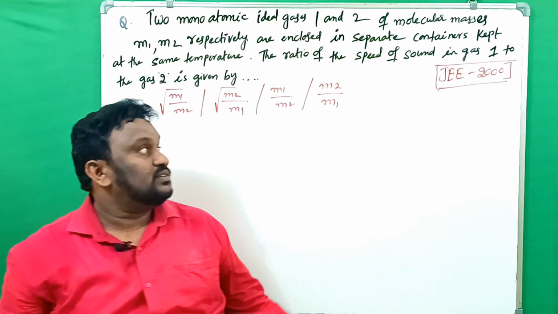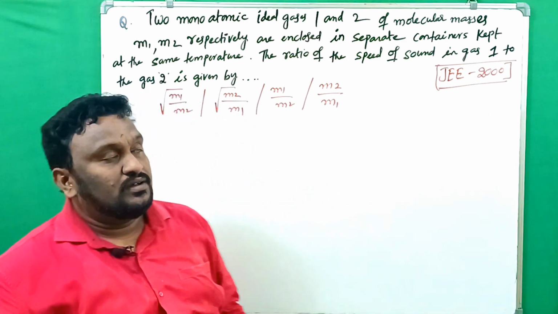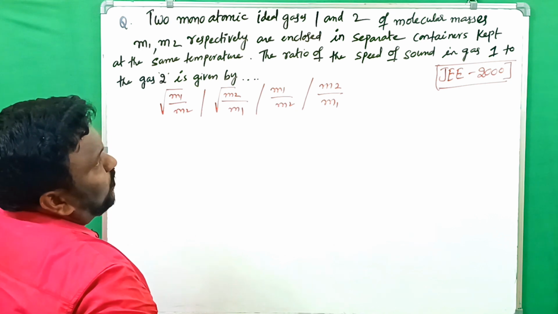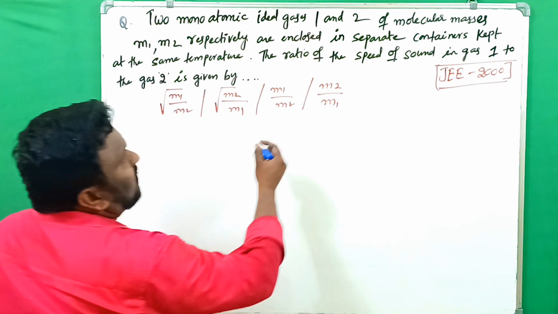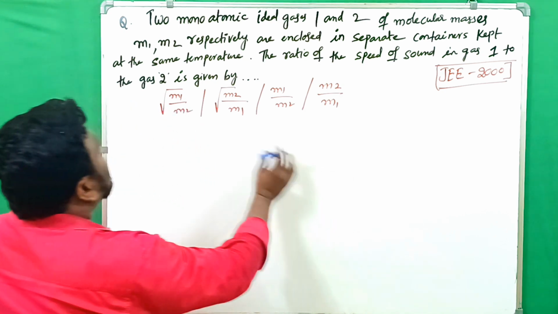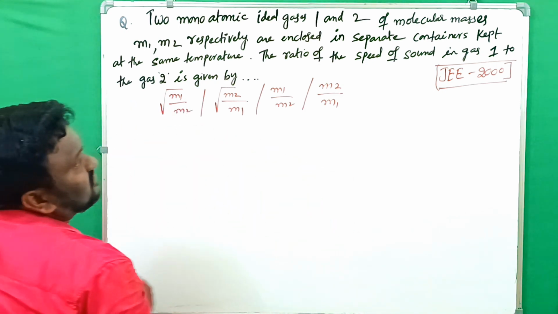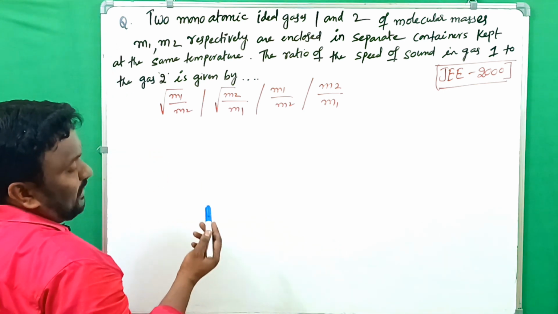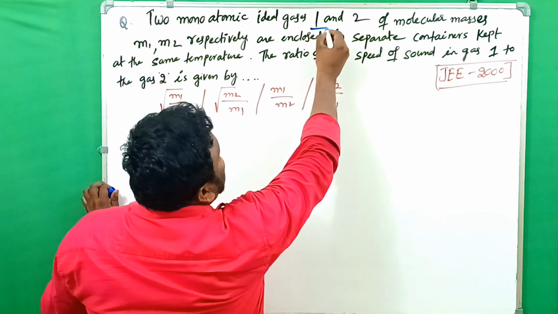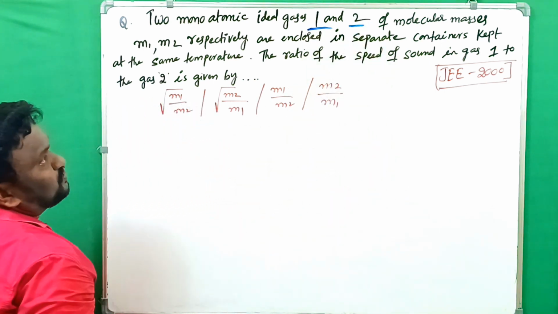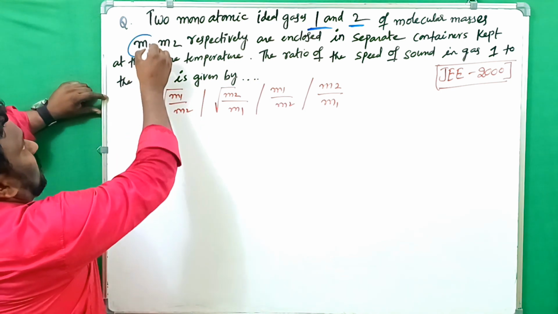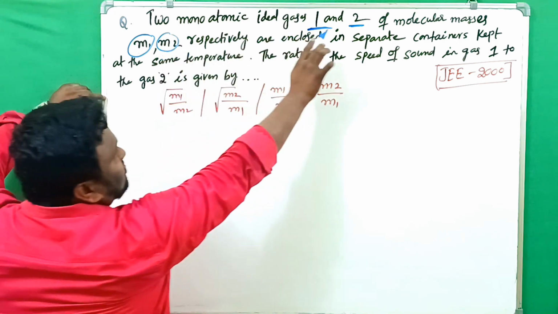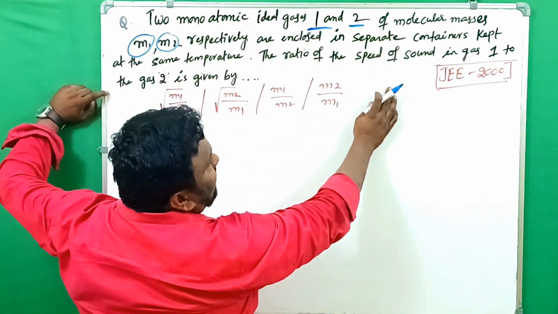Let's see another problem. It was given in JEE 2000. Very easy one. Two monoatomic ideal gases 1 and 2 of molecular masses M1, M2 respectively are enclosed in separate containers kept at the same temperature. The ratio of the speed of the sound in gas 1 to the gas 2 is given by. Two monoatomic gases 1 and 2. Two ideal gases are there. They are the monoatomic gases 1 and 2, and they have molecular masses M1 and M2.